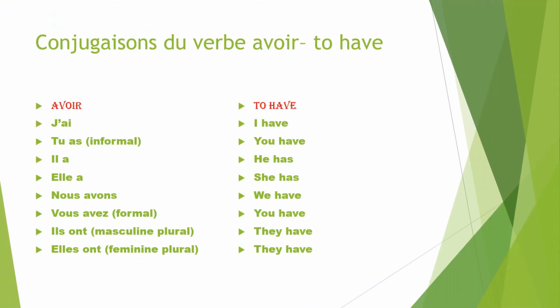Let's look at the conjugations of the verb avoir, which means to have. Avoir, to have. J'ai, tu as, il a, elle a, nous avons, vous avez, ils ont, elles ont.